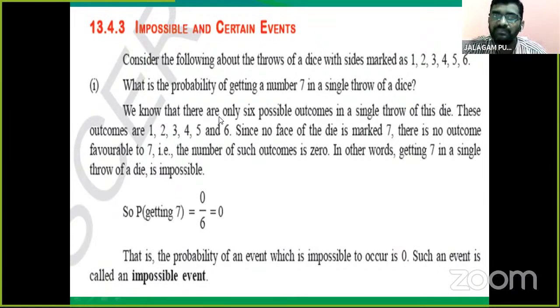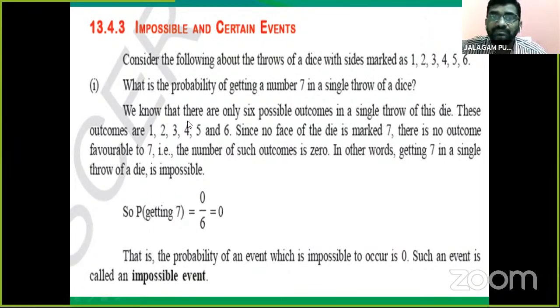Listen carefully, children. When we roll a die, what is the probability of getting a number 7 on the top?